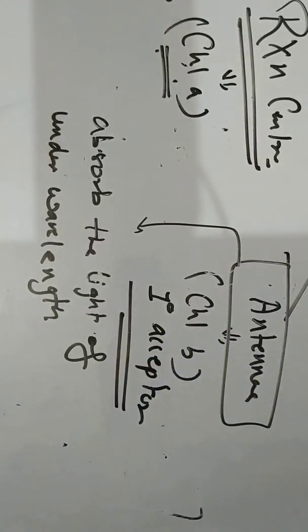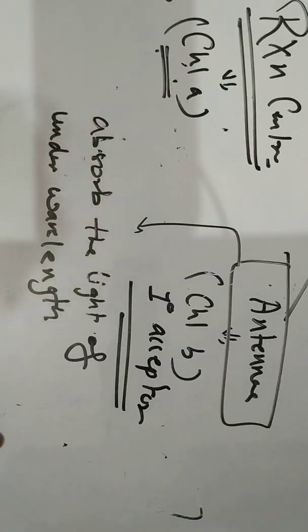Okay, so antenna is chlorophyll B, the primary acceptor, the electron acceptor. The electrons which get excited from the reaction center get accepted by the antenna. Second important, what is the importance of antenna? Antennae absorb the light of other wavelengths and hence improve the efficiency of the systems. Okay, and they prevent the damage or photo-oxidation of chlorophyll A molecule.